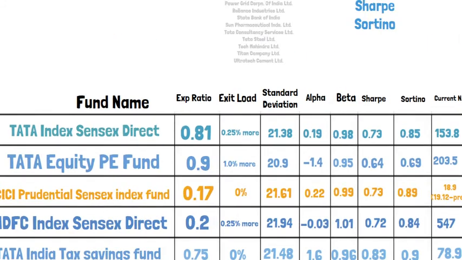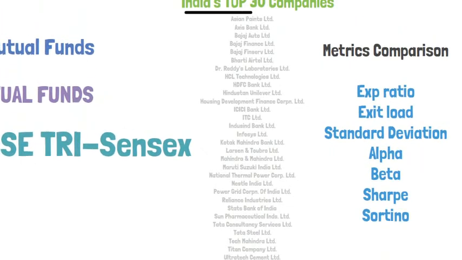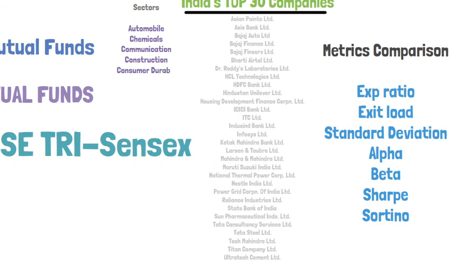The companies that come under the Sensex funds are Asian Paints, Axis Bank, Bajaj Auto Limited, Bajaj Finance Limited, Bajaj Finserv, Bharti Airtel, Dr. Reddy's Laboratories, and so on. So we have 30 companies that come under the Sensex fund. And the sectors that are included are automobile, chemicals, communication, construction, consumer durables, energy, FMCG, financial, healthcare, metals, and technology.